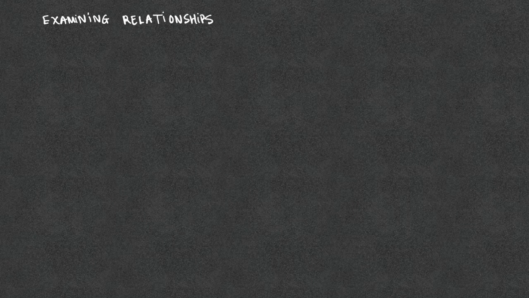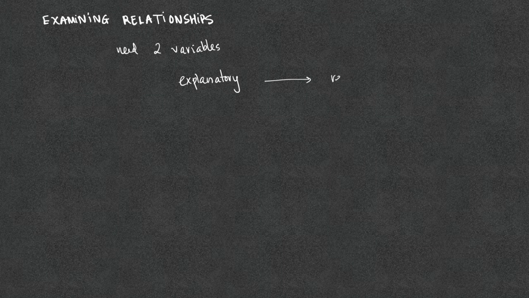In examining the distribution, we only need one variable, but in examining the relationship, we would need to have two variables. The variable that we are using to examine the relationship is called the explanatory variable. And the outcome of this examination is what we call the response variable.